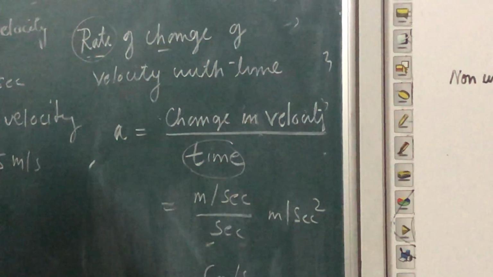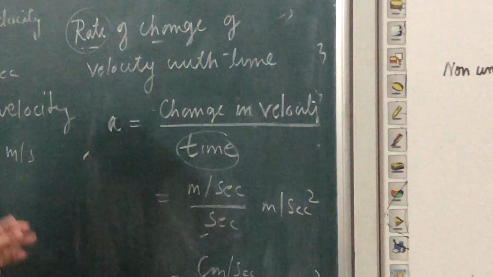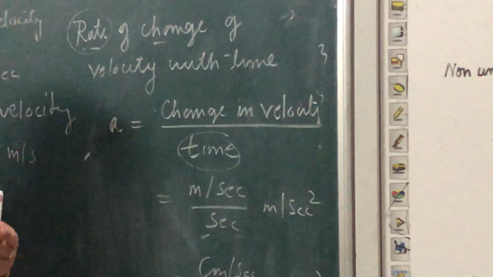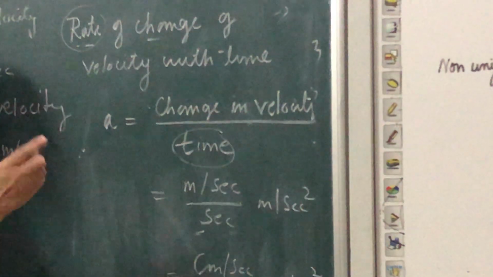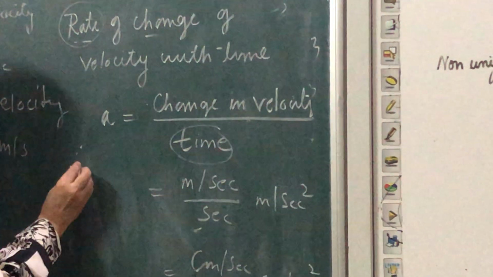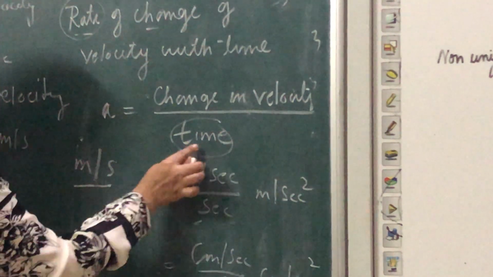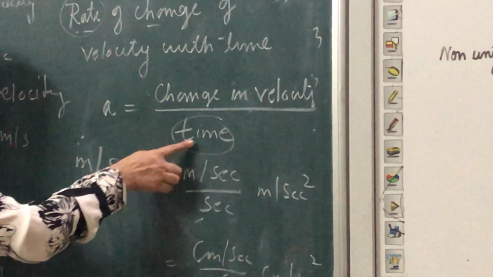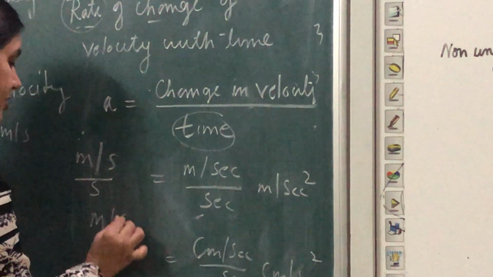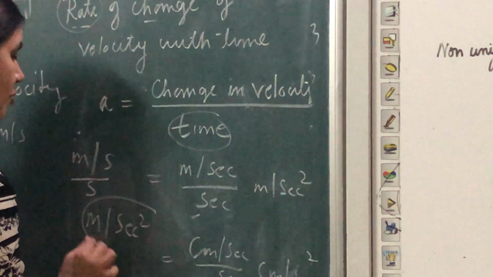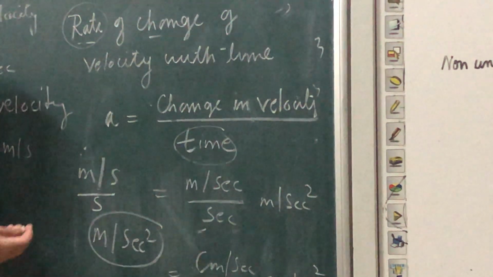Now, how will you calculate the unit of acceleration? Never cram the unit; always find it out. Because it is the change in velocity, and velocity is equal to displacement upon time. So what is the unit of change in velocity? Meter per second. And in the MKS system, the unit of time is second. So the unit of acceleration is meter per second square. How will you calculate the unit of acceleration in the CGS system?